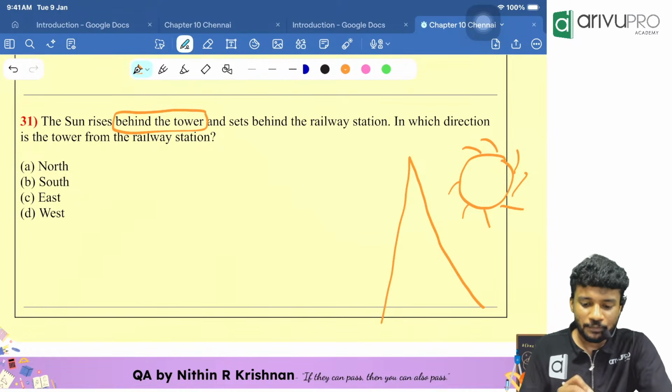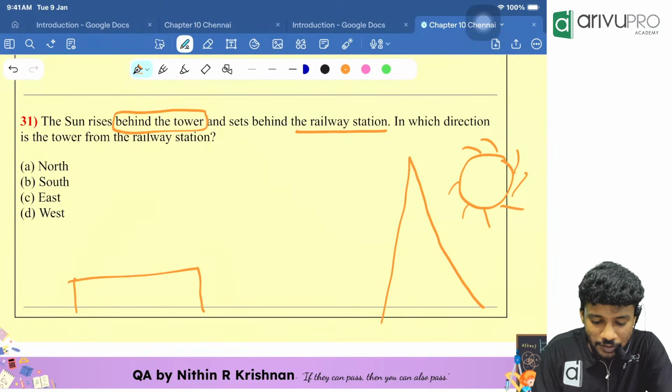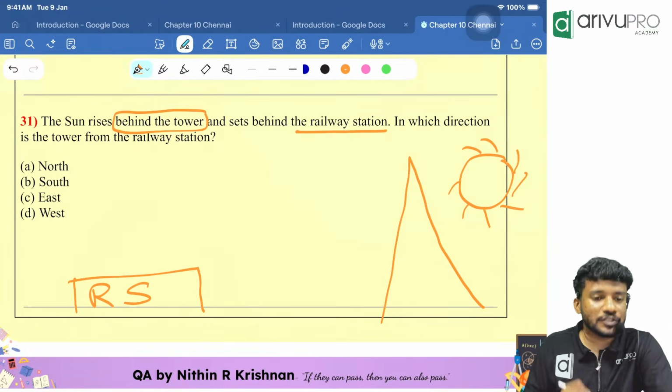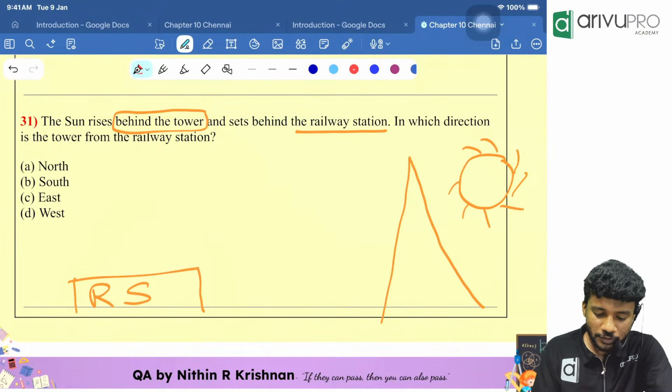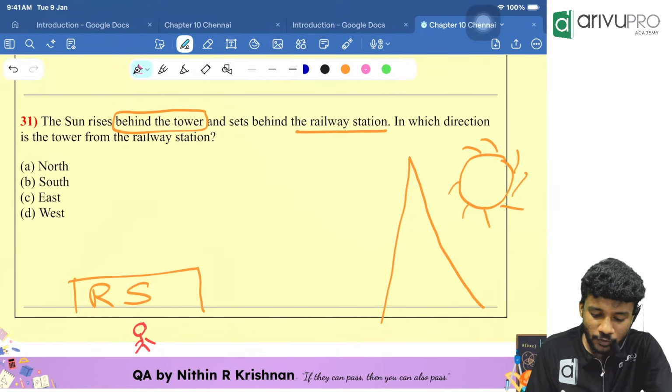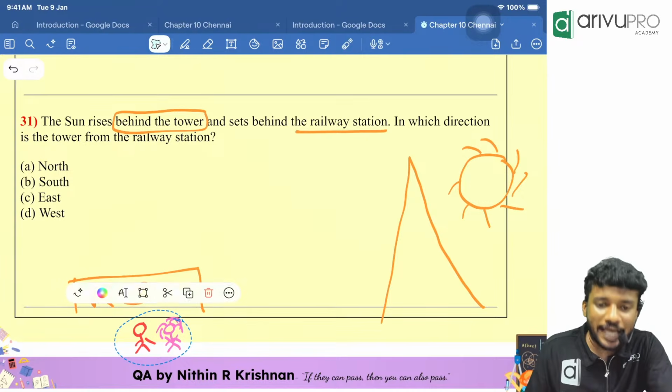Then what? Sunset behind the railway station. Sunset where? Behind the railway station. So people, I am introducing our two characters, our red boy and our pink girl. They both got married very recently. Then they went on honeymoon to Paris.